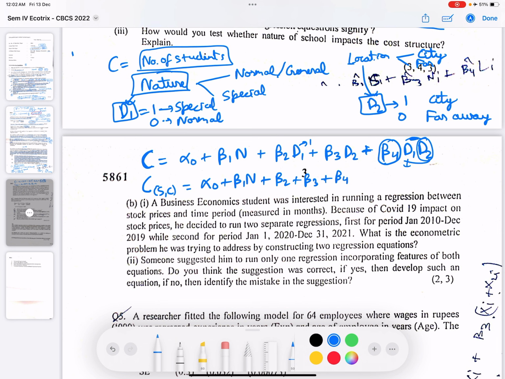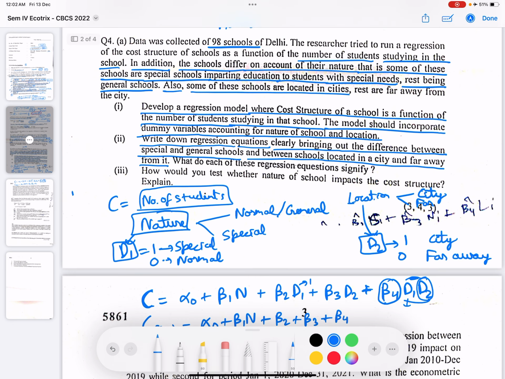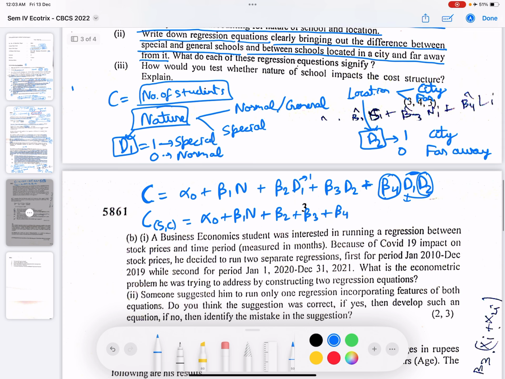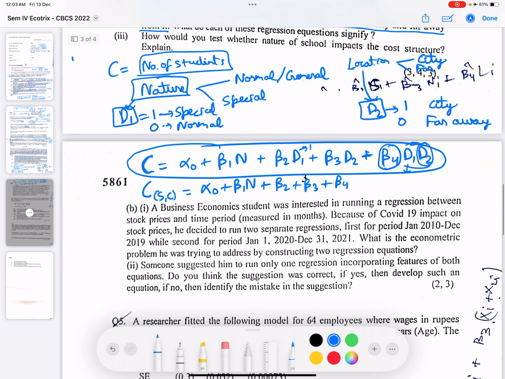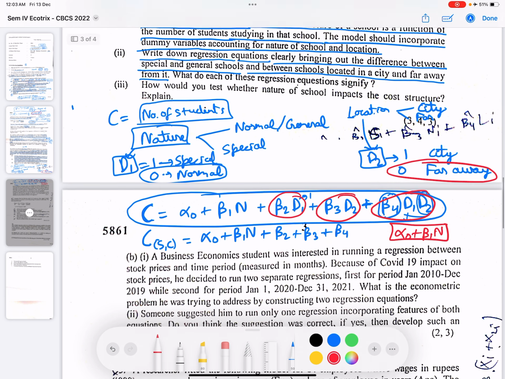Okay, now clearly bringing out the difference between special and general schools and between schools located in city and far away. So you can put the values according to what the demand of the question is. So if it is in city, d2 will take value 1. So if I want to find the cost of a normal school which is far away, so normal school is taking value 0 and far away is taking value 0. So for a normal school, the cost would be, this would be 0, this would be 0, this would be 0. So for a normal school which is far away, the cost would be alpha naught plus beta 1 n. Similarly, you can interpret the other results as well.